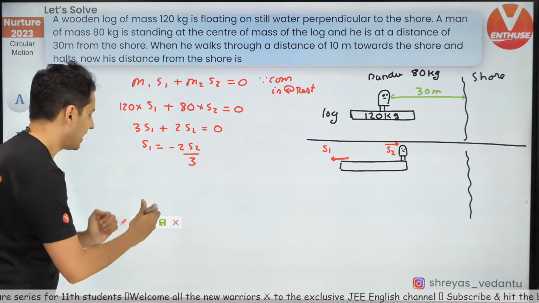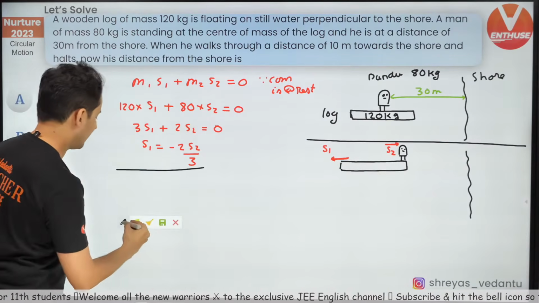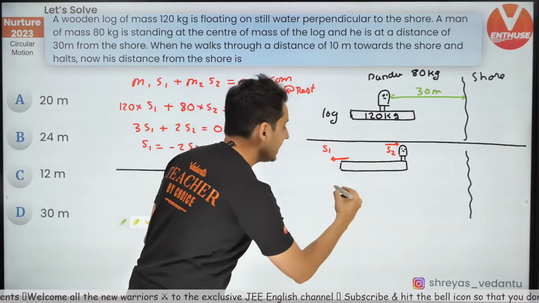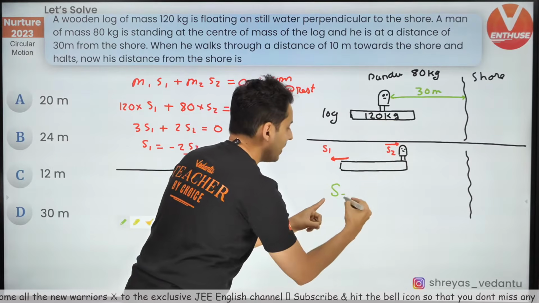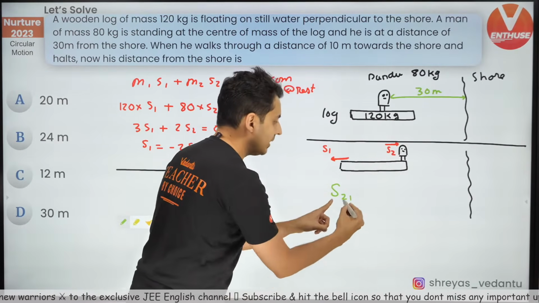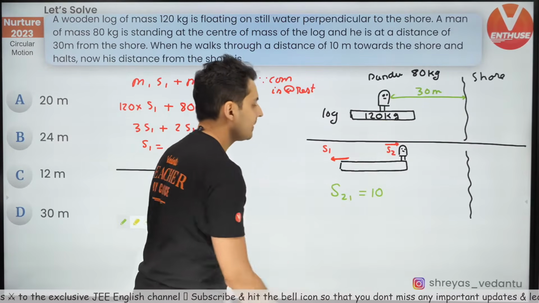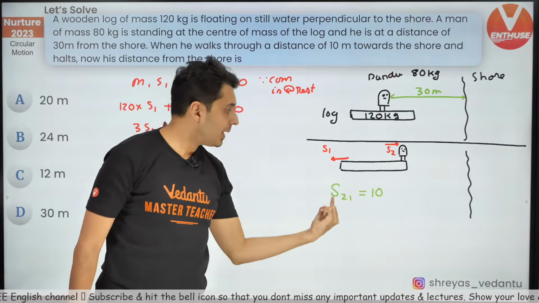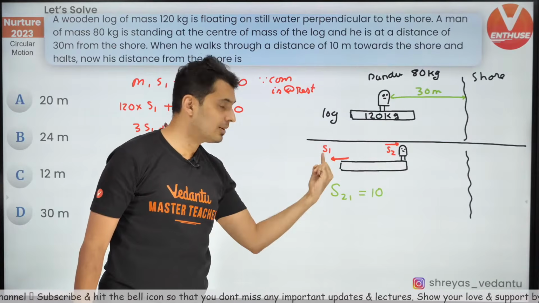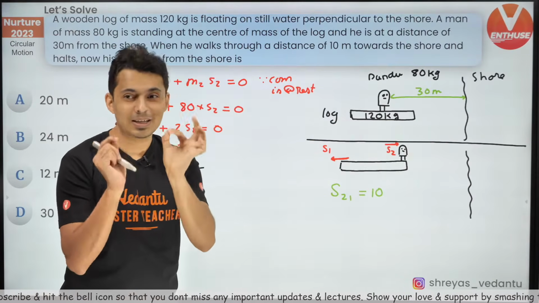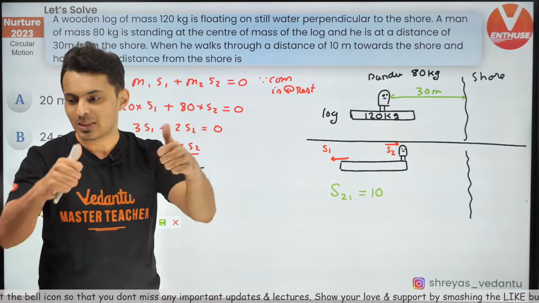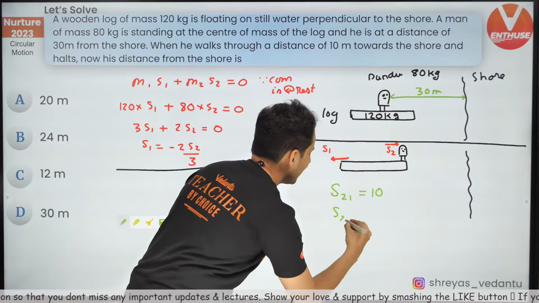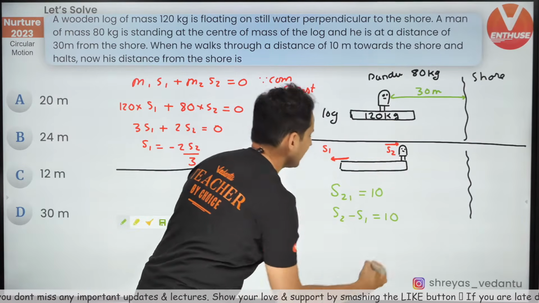So understand one thing very clearly, the displacement of Pandu with respect to the log is 10. This is hidden information, but it is there. That's all. So therefore S2 minus S1 is 10.